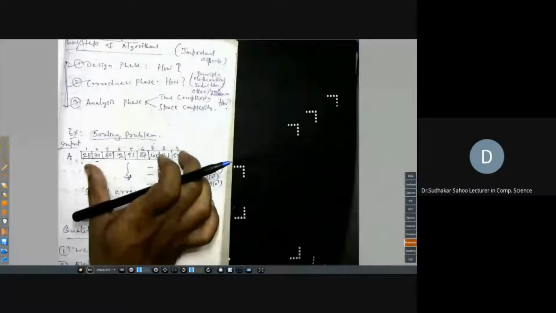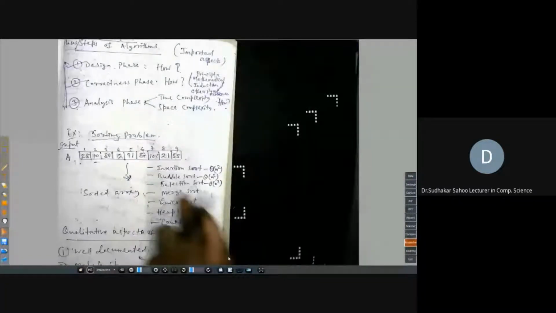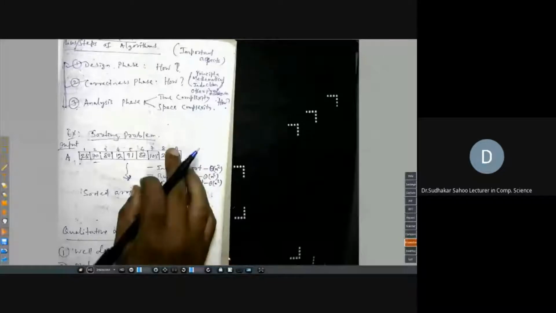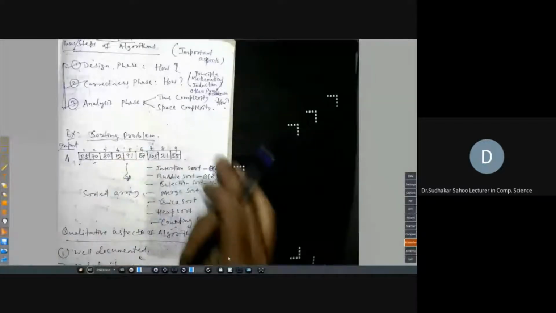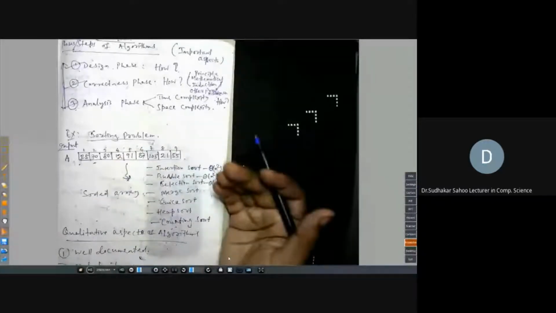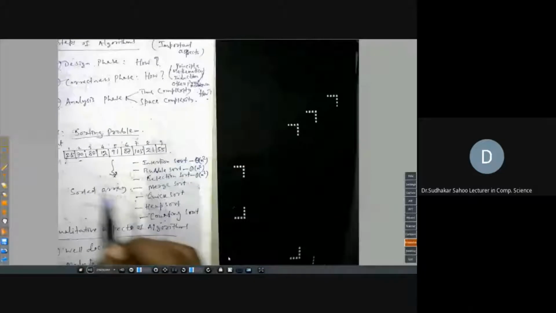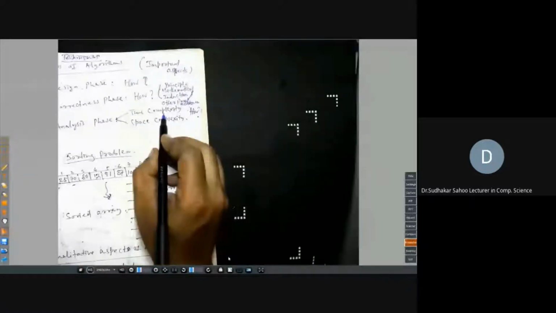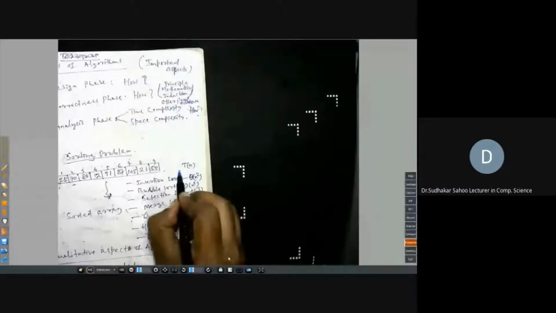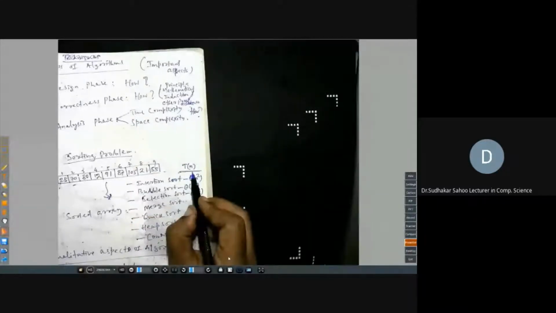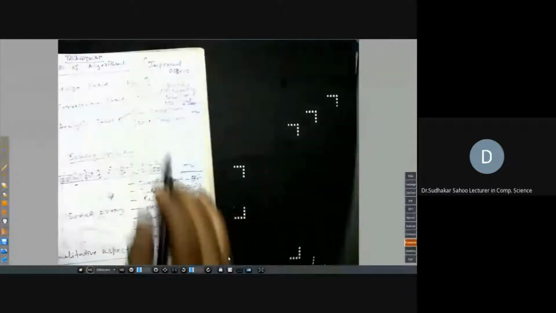If the array size is 9, but suppose you are using insertion sort, it will take some time, right? If you implement it and run it, and the array size is 9 lakh, it will take more time. So time complexity, which we are measuring in this way, is a function. So how to find the time complexity of an algorithm is our today's requirement.